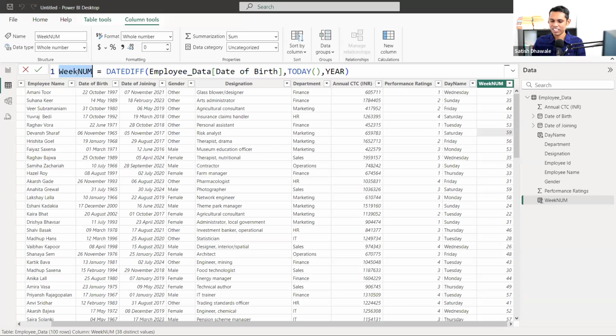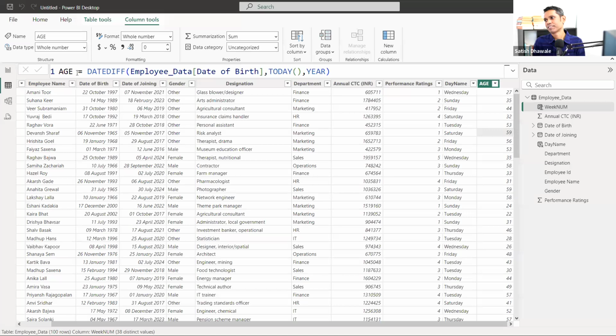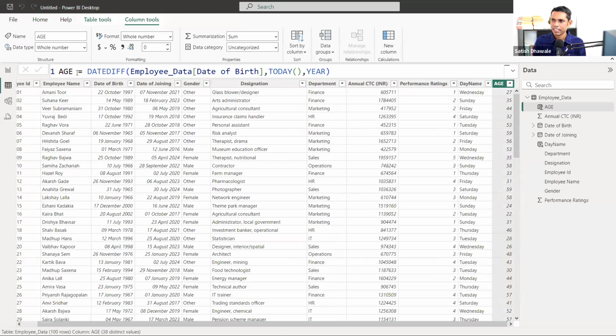I just have to change the name of this column to Age. So now it is corrected. It's very simple.